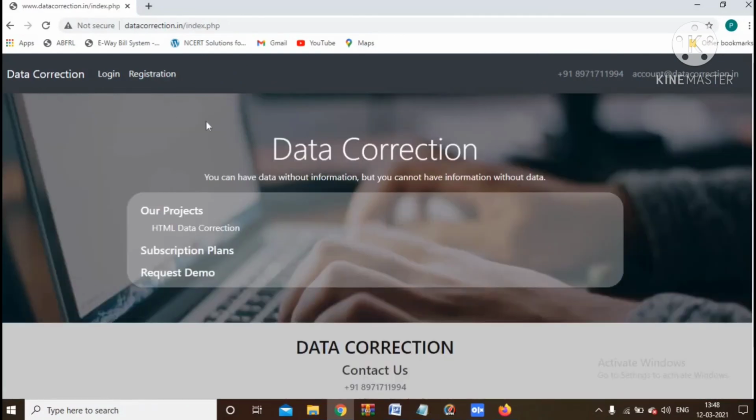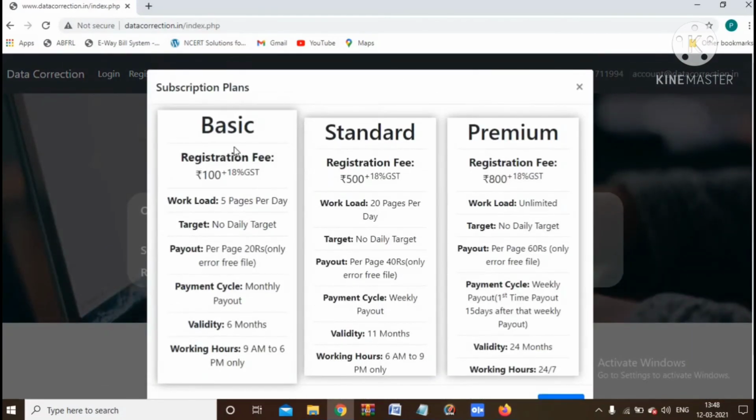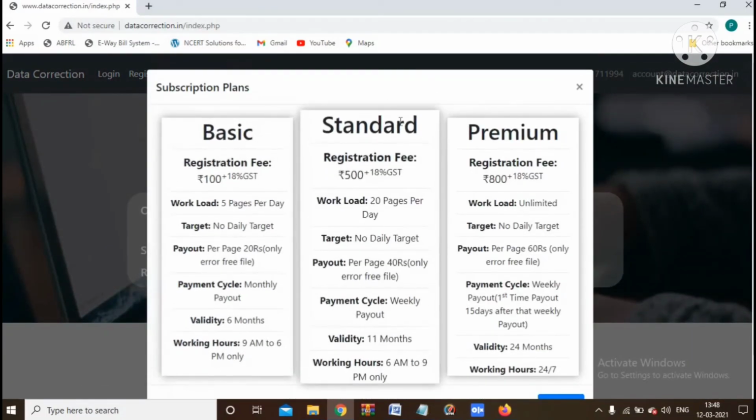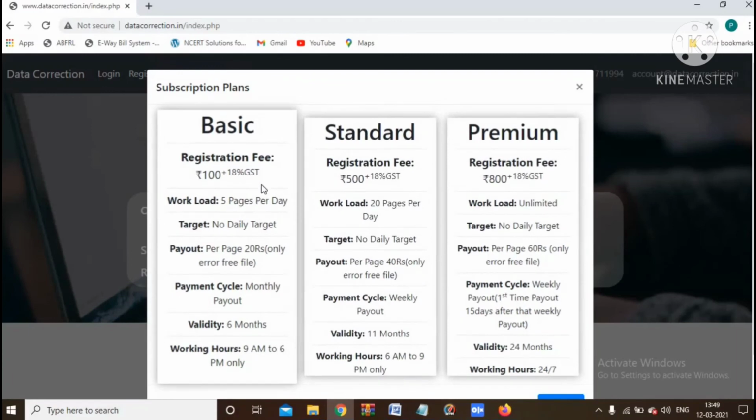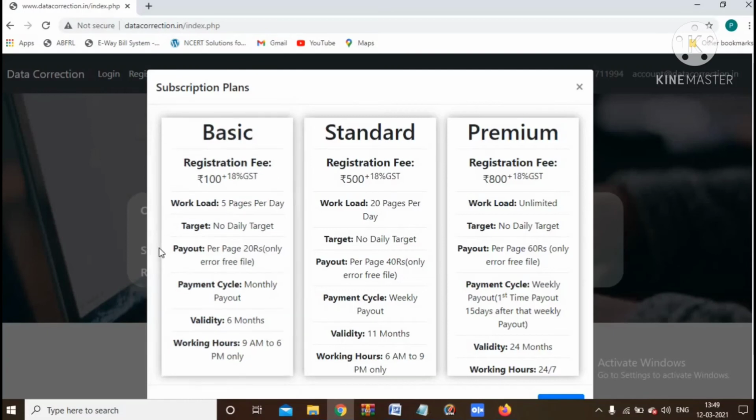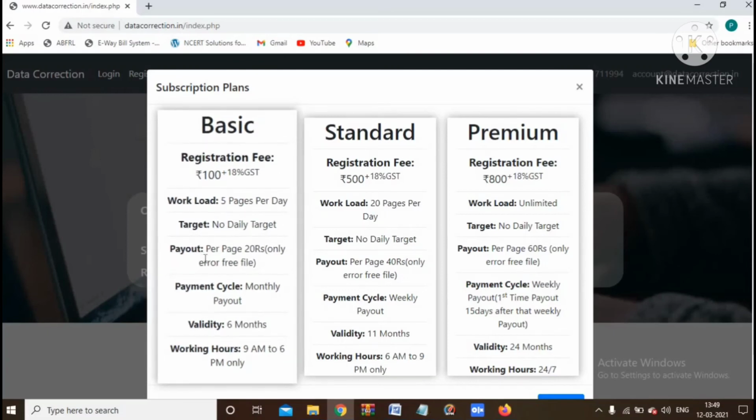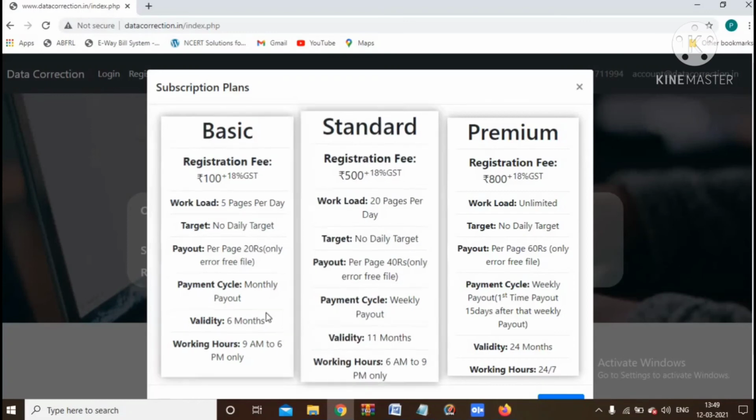For payment details, go to the subscription plan. There are basic, standard and premium plans. For basic, you have to pay 100 rupees plus 18% GST via the QR code. Workload is 5 pages per day, no daily target. Payout is 20 rupees per page only. There should be no errors in the file or line. The payment cycle is monthly payout.